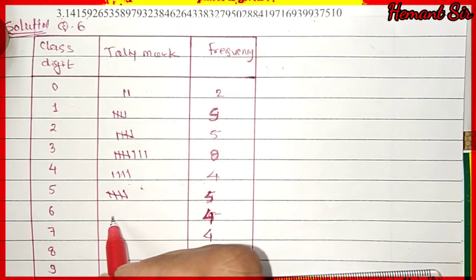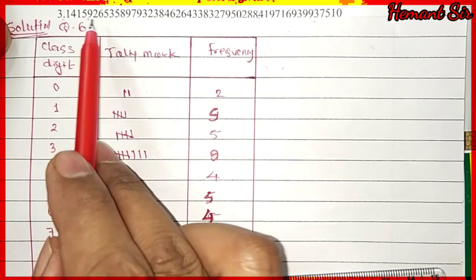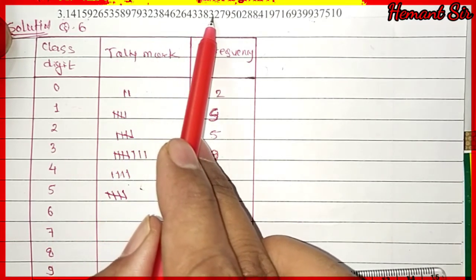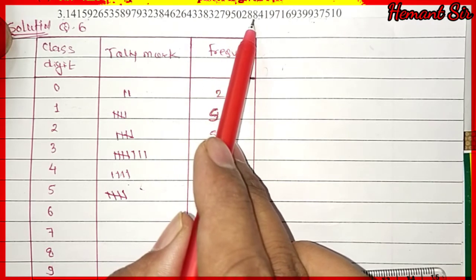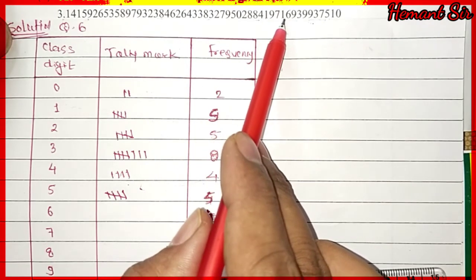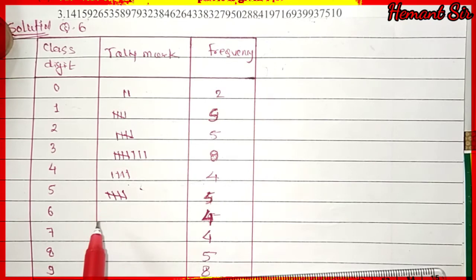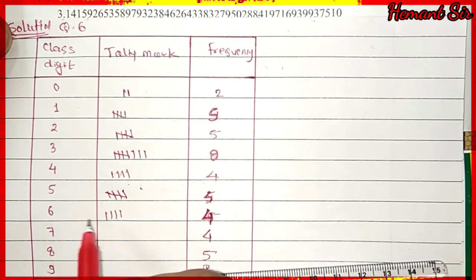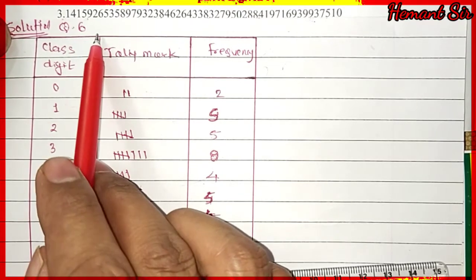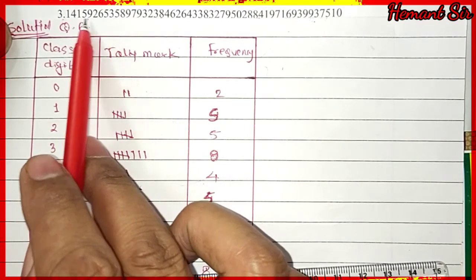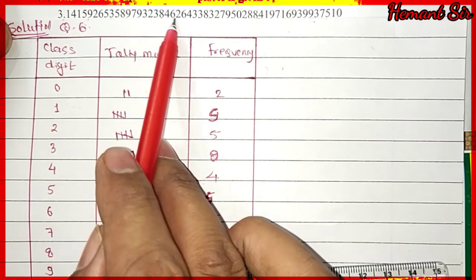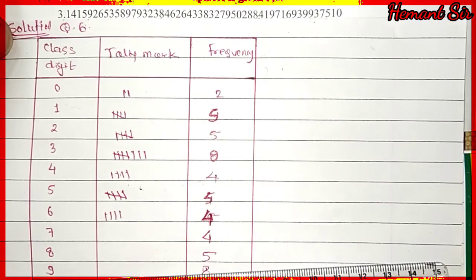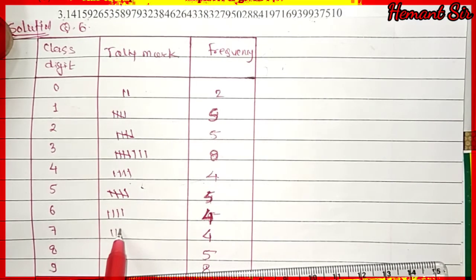Now we have to check for 6. 1, 2, 3, 4, 6 is repeated 4 times. So for 4 tally marks we have to write 1, 2, 3 and 4. Now 7. How many times is 7 repeated in the question? So 7 is repeated 1, 2, 3 and 4 times. So again we have to write 4: 1, 2, 3 and 4.